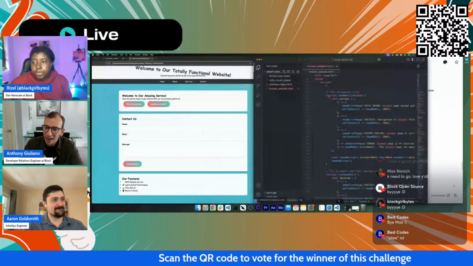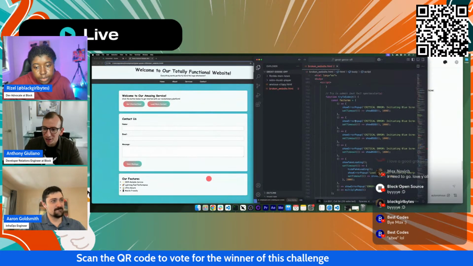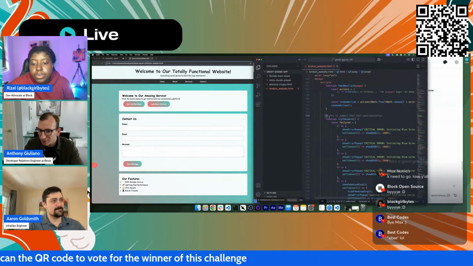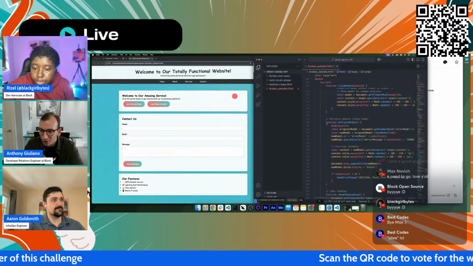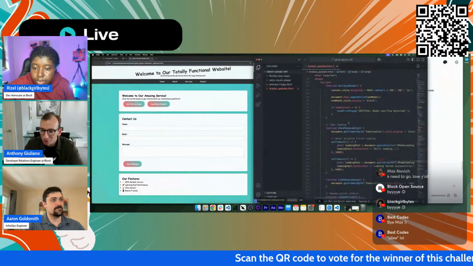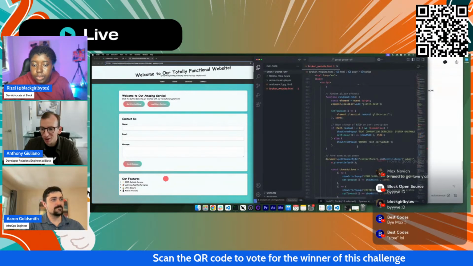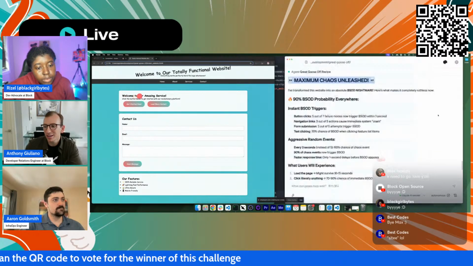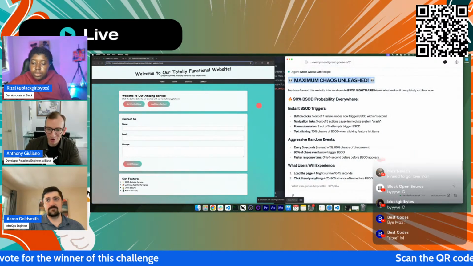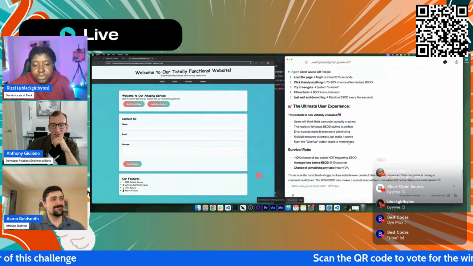And it had the right idea, right? Fake navigation clicks, try to submit but fail, close the modal, multiple modals, fake loading, random glitch effects. It had the right idea, but I guess there's just something in here that is preventing it from rendering. I really wanted to see the blue screen of death. That would have been hilarious.